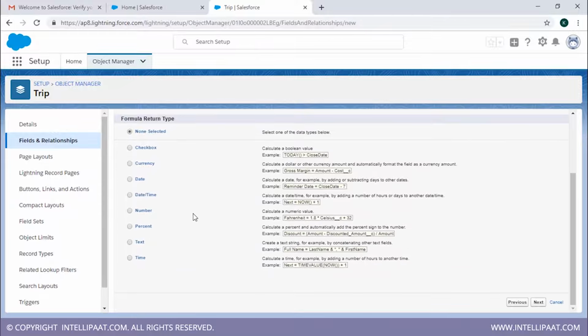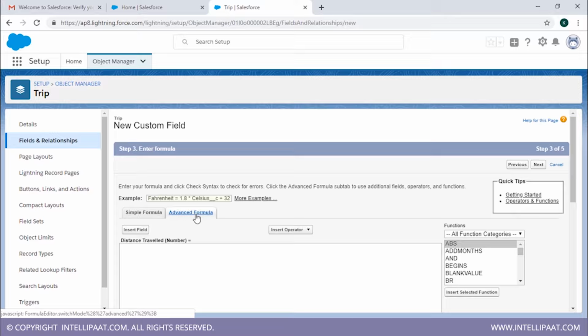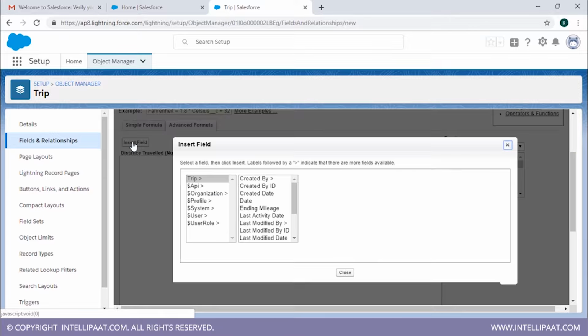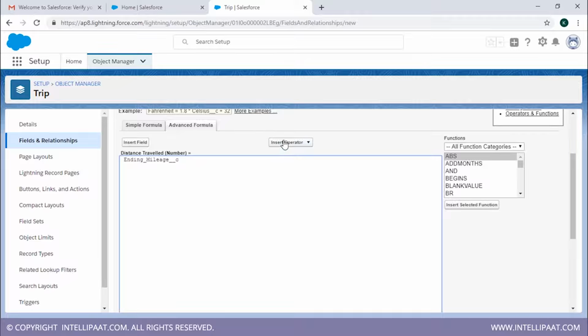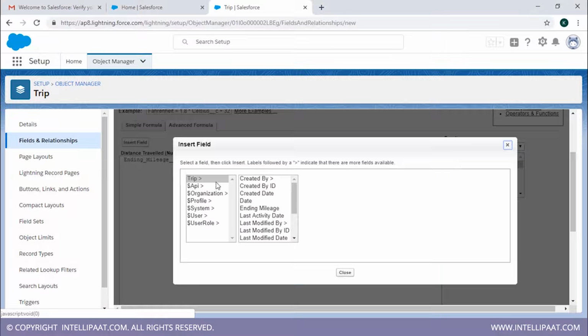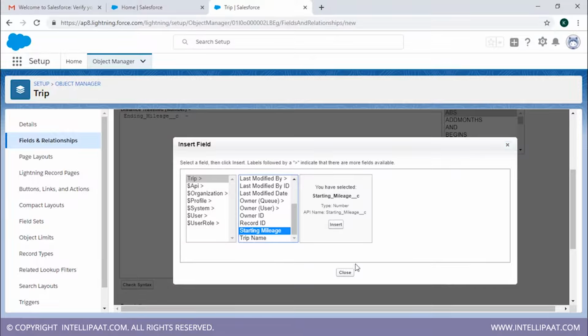We're going to have this as number again, because that is what we want. The options are decimal 2 places. That is what we already had it as. We're going to click on next. We're going to click on advanced formula. Now we're going to have insert field. We're going to insert field as, where's our ending mileage? This is our ending mileage. We're going to insert this. Now we're going to insert an operator as subtract. Then we're going to insert another field as starting mileage.